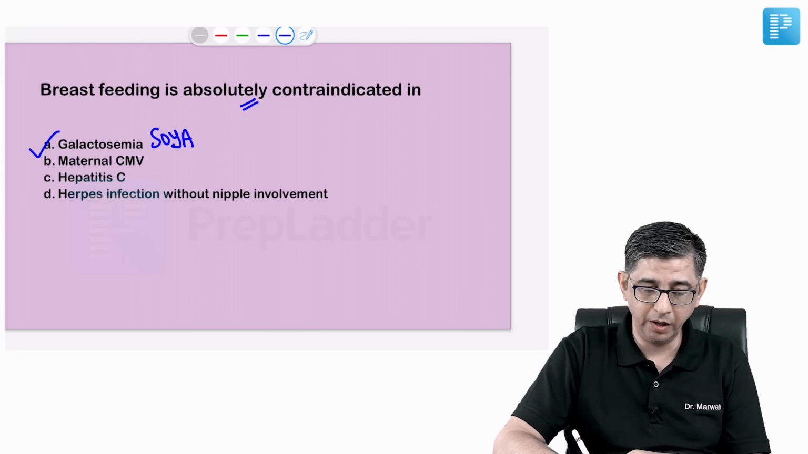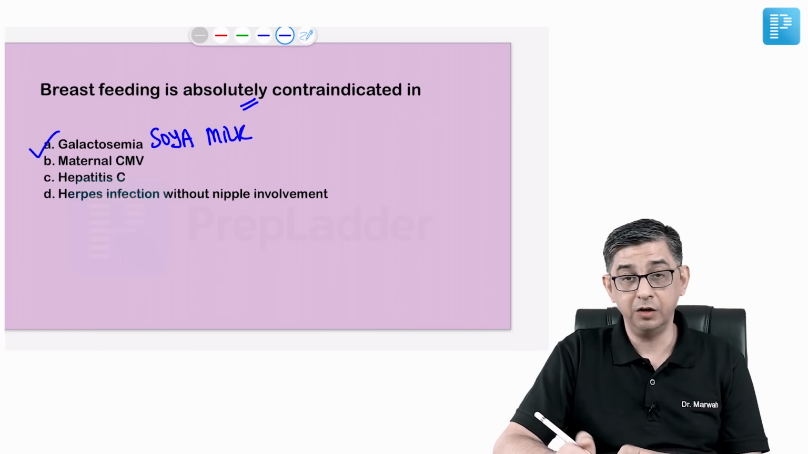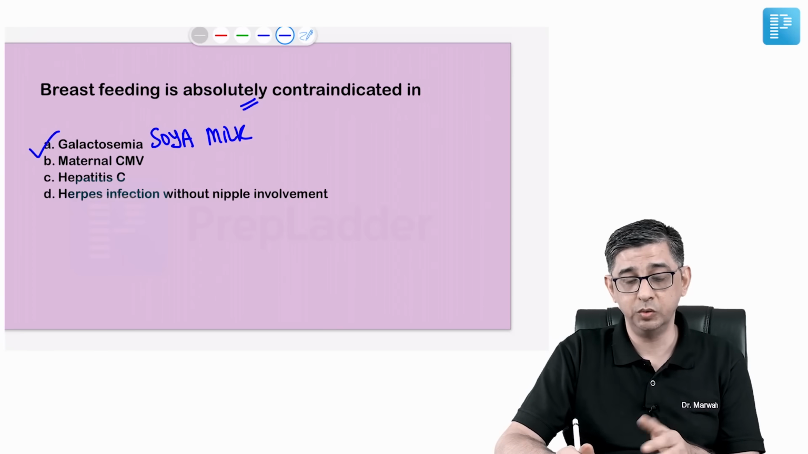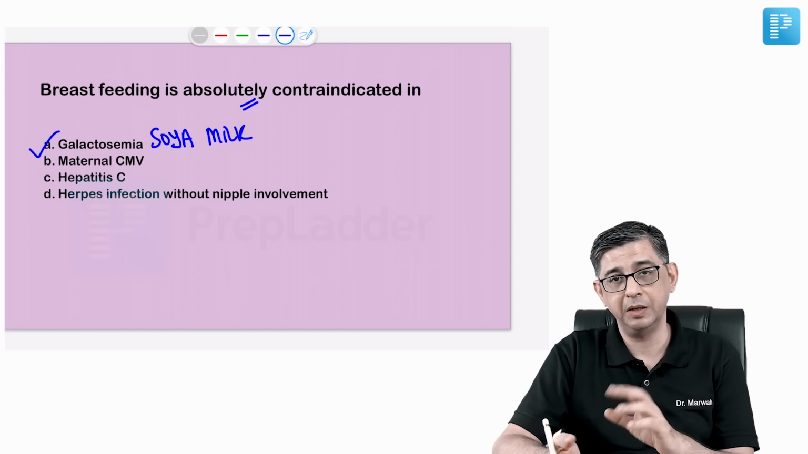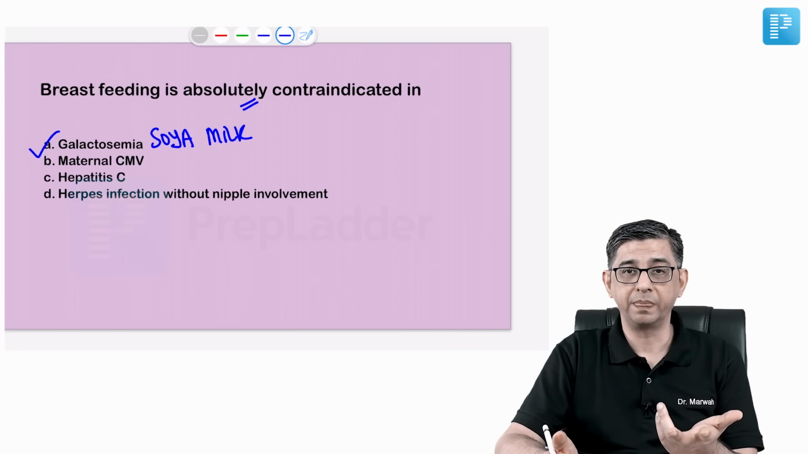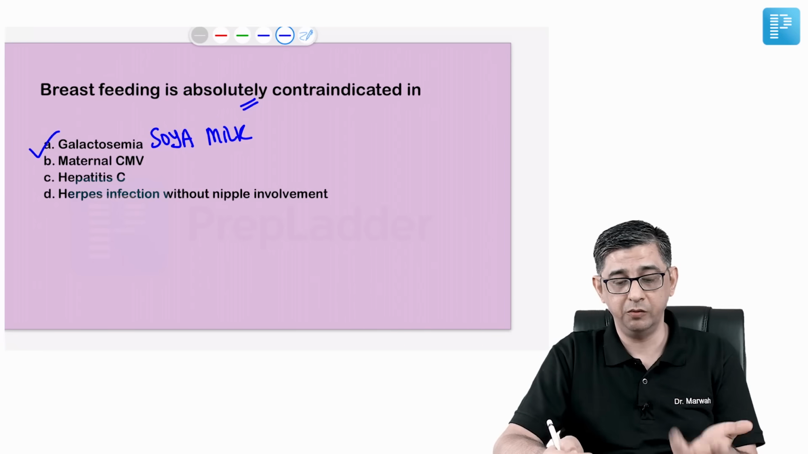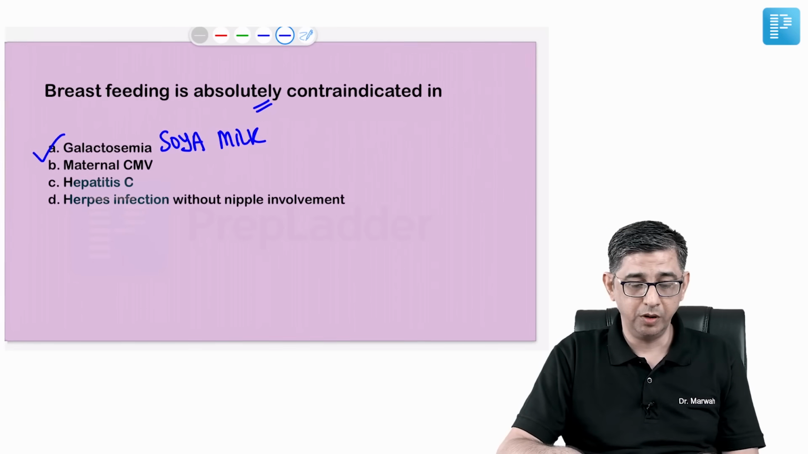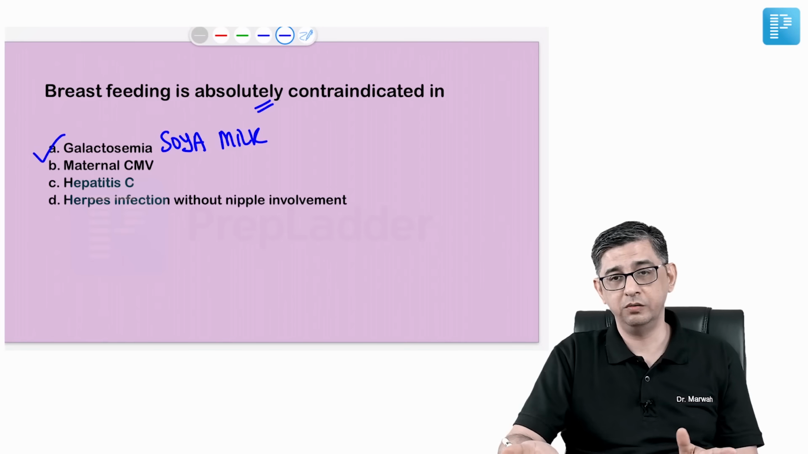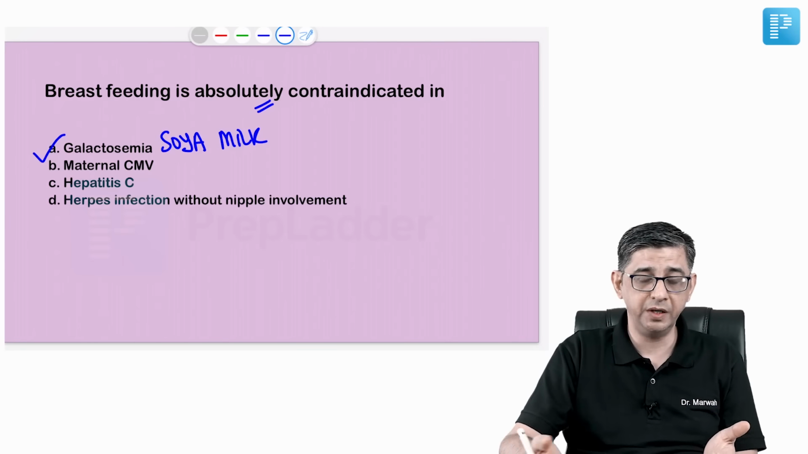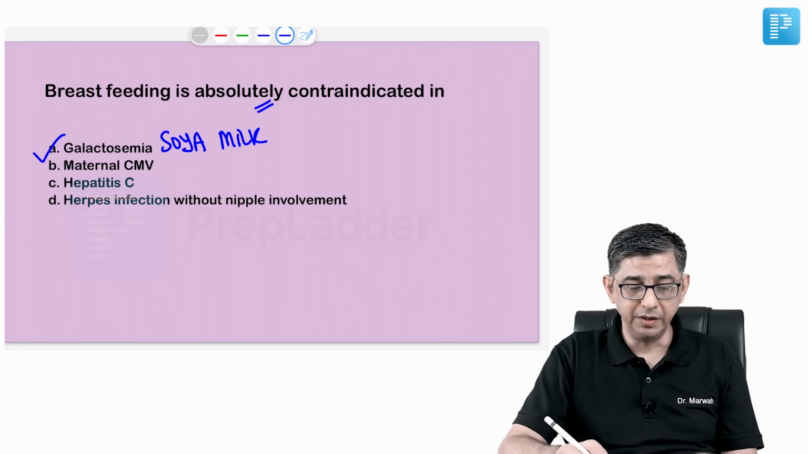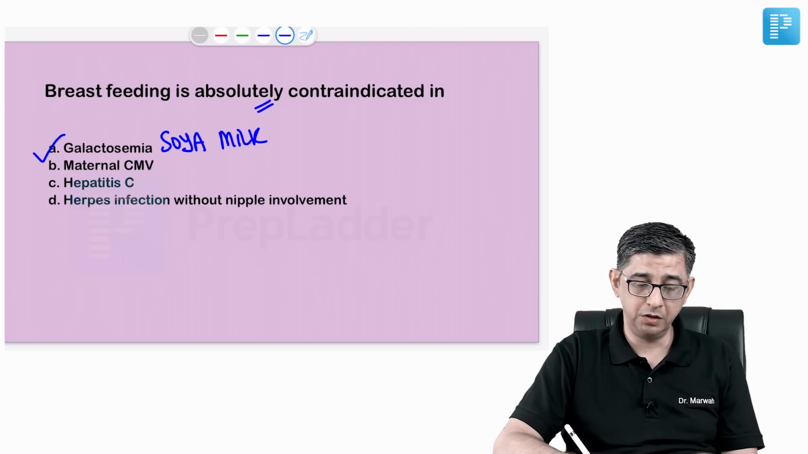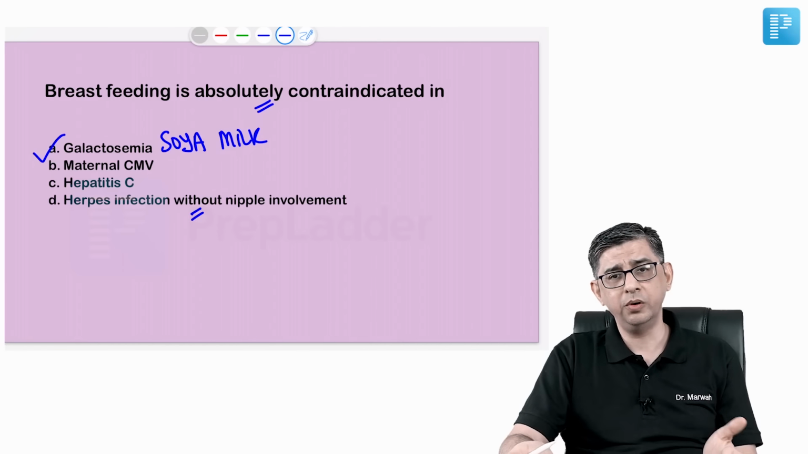It's an inborn error of metabolism, and if you continue giving any feed to this child where galactose is a component, because galactose is a component of animal milk all the time, it will contribute to cataract, failure to thrive, and recurrent vomiting in this child. For maternal cytomegalovirus, we can give breastfeed. Similarly with hepatitis C, no issue, especially in India. And in D, it was written herpes infection without nipple involvement. So, okay, we can breastfeed.